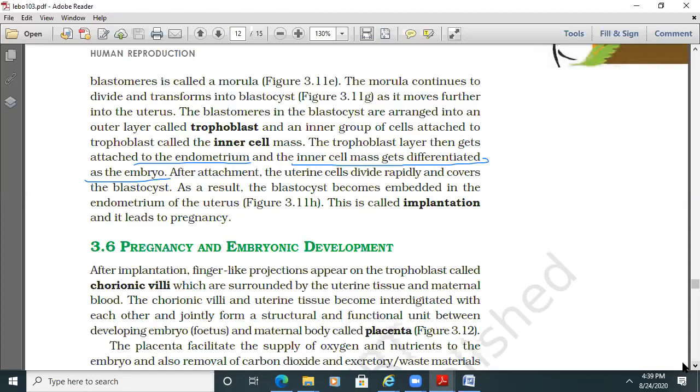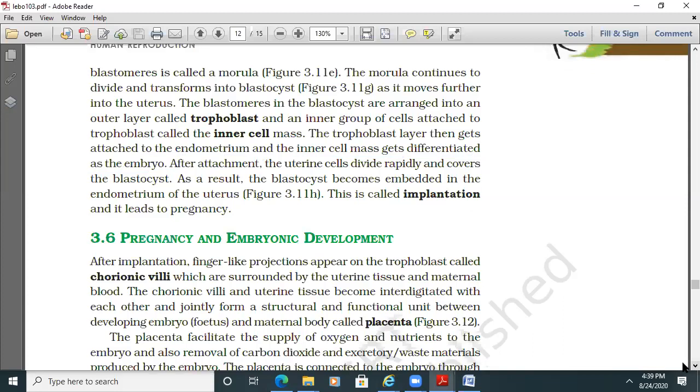After the attachment, the uterine walls divide rapidly and cover the blastocyst. As a result, the blastocyst becomes embedded in the endometrium of the uterus. We call this process implantation, which leads to pregnancy. The pregnancy and embryonic development.